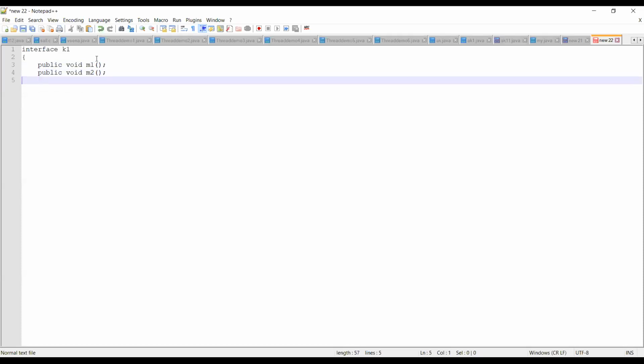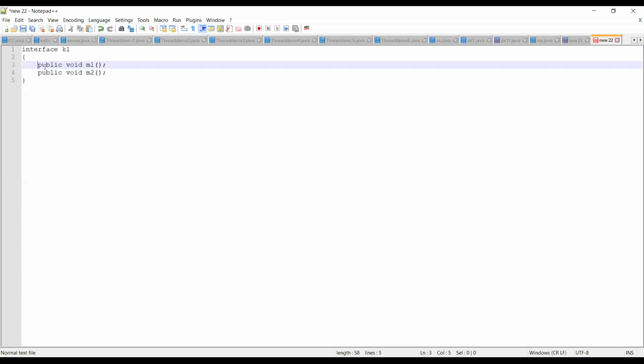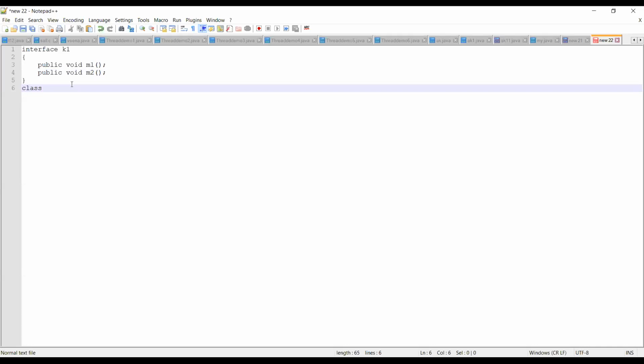You can have any method declaration. In this case, I'm considering only one interface, named K1. You can have any number of methods, but it should have only the method declaration. Clear? Now I want to create one class that is going to provide implementation for these methods which are part of the interface. How do I do that? I'll write one class. The class name is, say, V. The name of the class that wants to implement is V.